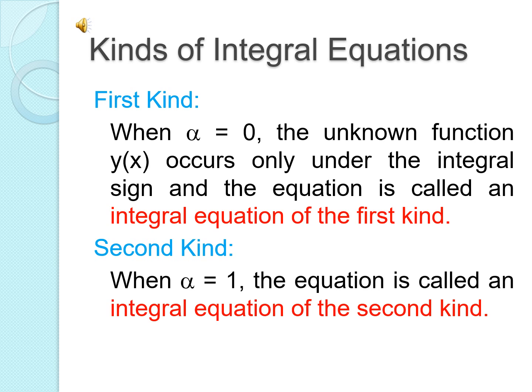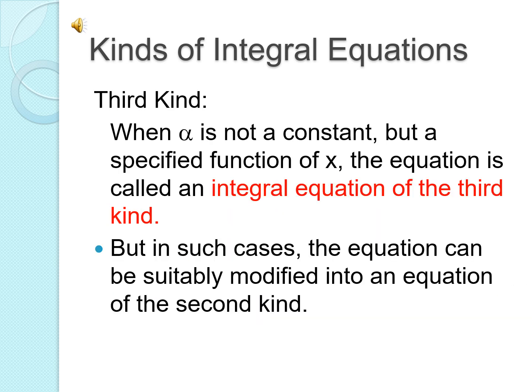Now we see the kinds of integral equations. There are three kinds here. First one is when alpha equal to 0, the unknown function y of x occurs only under the integral sign, and the equation is called an integral equation of the first kind. In the second one, the alpha value is 1. Here we have the third kind of integral equation. Here alpha is not a constant but a specified function of x. The equation is called an integral equation of the third kind. But in such cases, the equation can be suitably modified into an equation of the second kind.